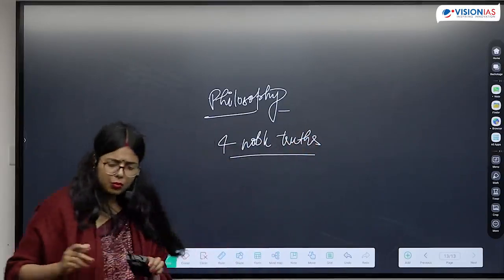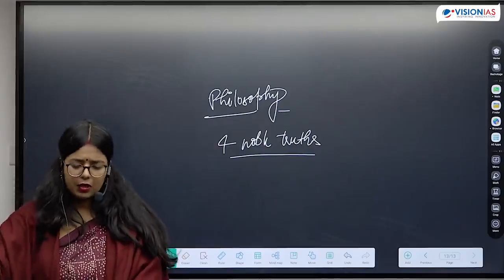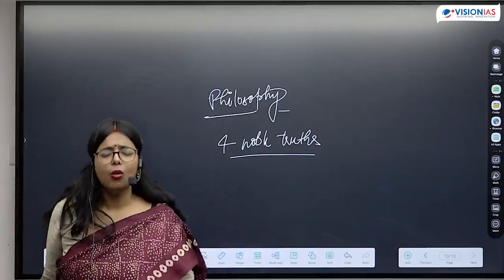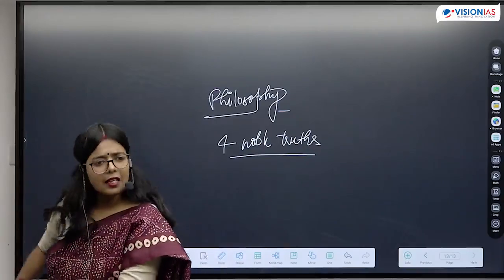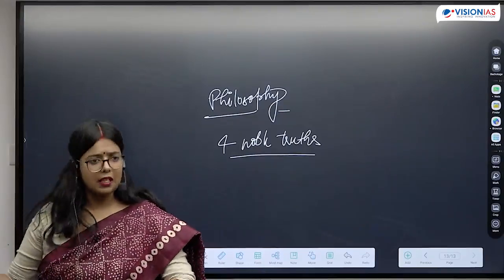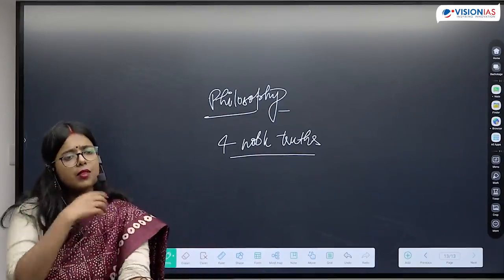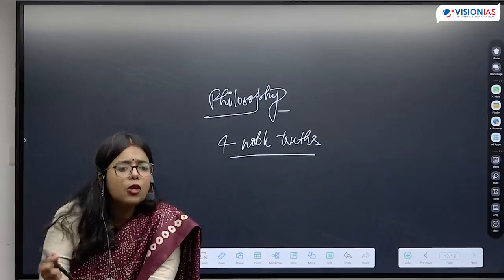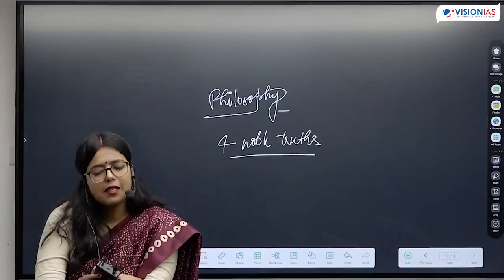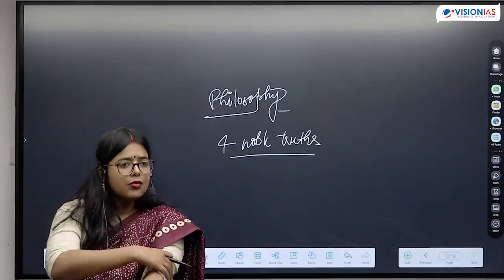And what are those noble truths? He is saying that the world is full of sorrow. It's a very basic thing that he is saying. All of us experience sorrow in our lives. He is not saying something which is very extraordinary. People are going to relate to him that everyone experiences sorrow and it is part of our lives. So he is saying that this is the first noble truth.